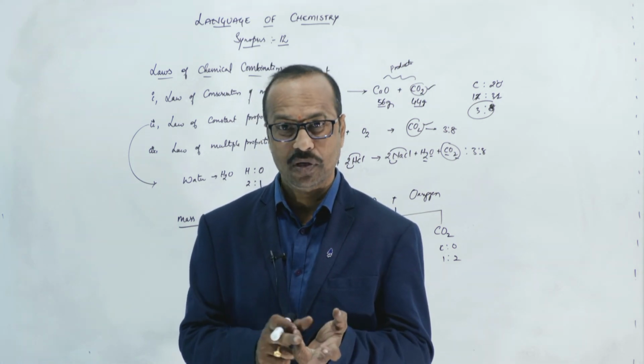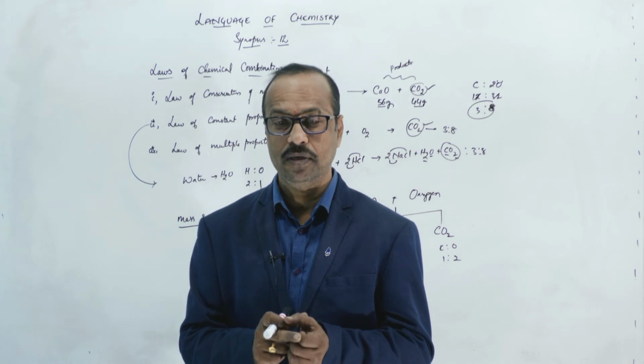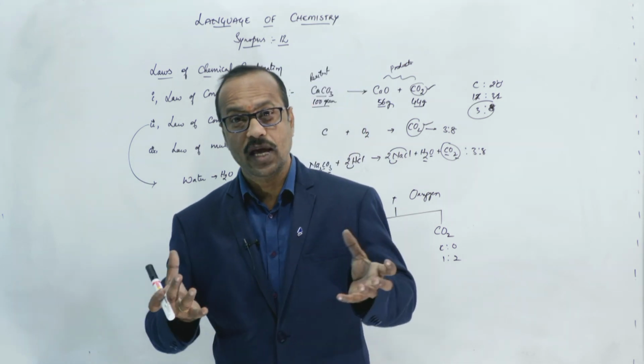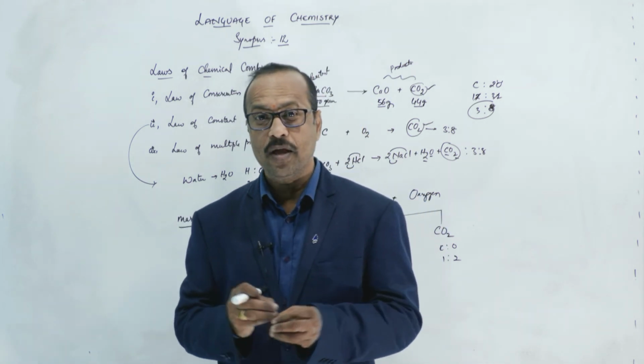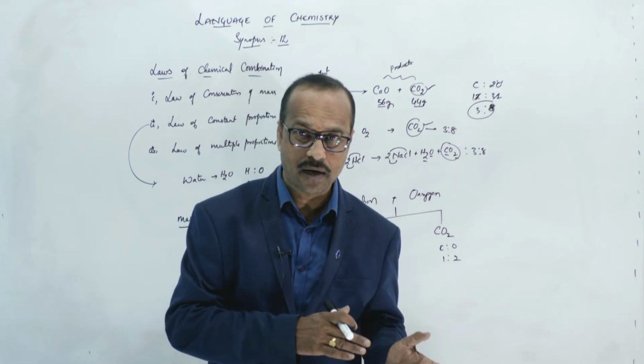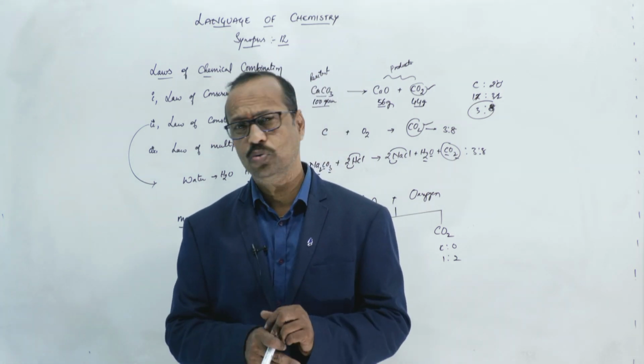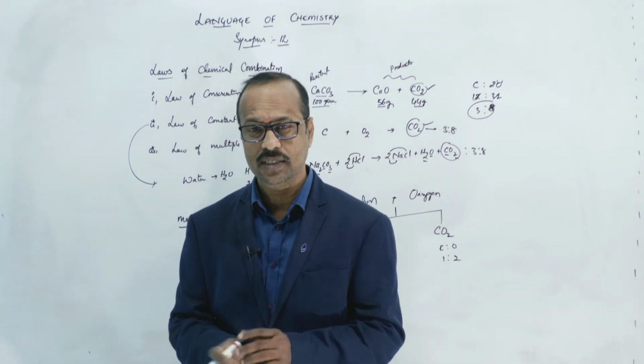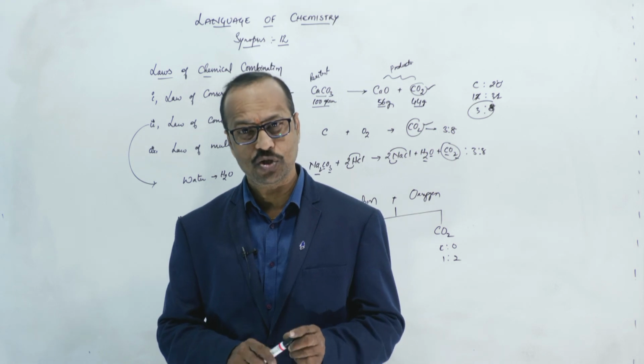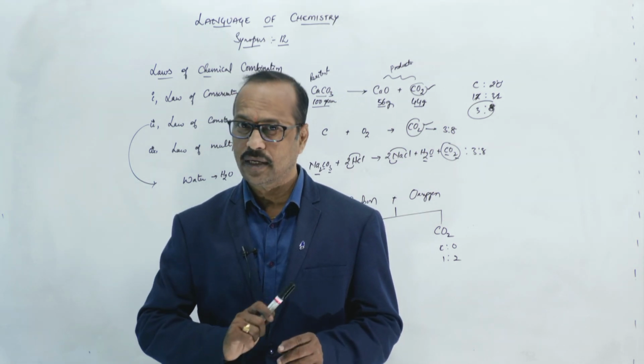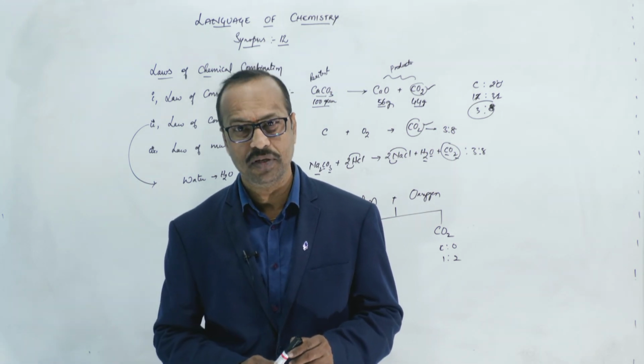What are atoms? What are elements? What is matter? What types of elements? How the elements can combine, and what is the molecular formula? What are compounds, everything you learned. So if you are perfect in what we have discussed till now, then the remaining part of chemistry becomes very easy for you.